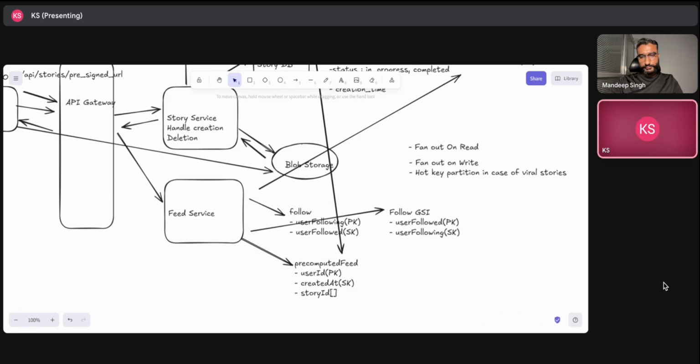Okay. So yeah, that is what I'm thinking. So the story service will still persist the data to this pre-computed field, which is a DynamoDB table. But whenever you are retrieving the data, if there are one or more... Okay, yeah, I think it makes sense.